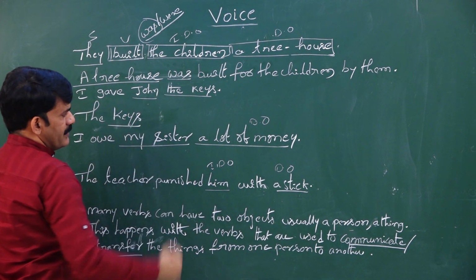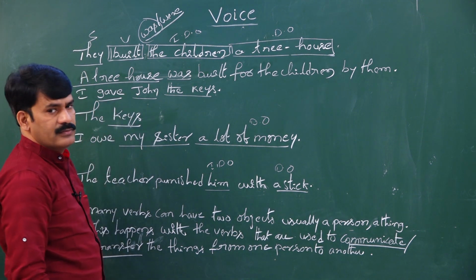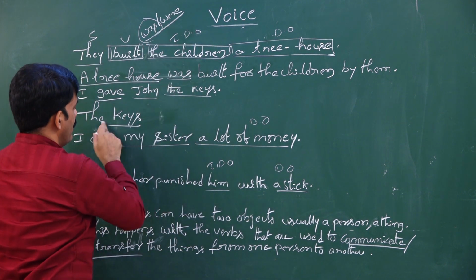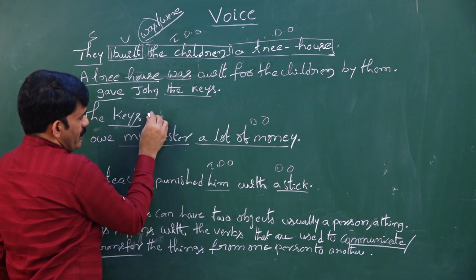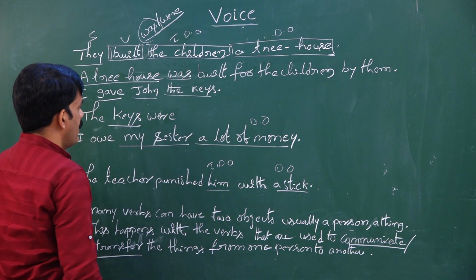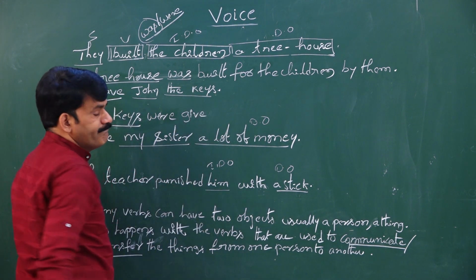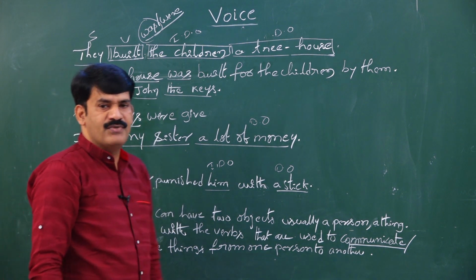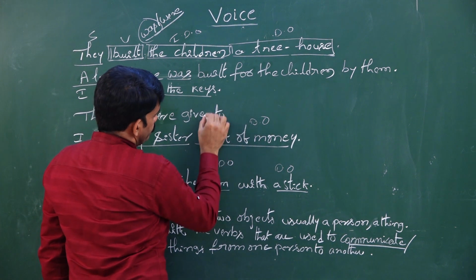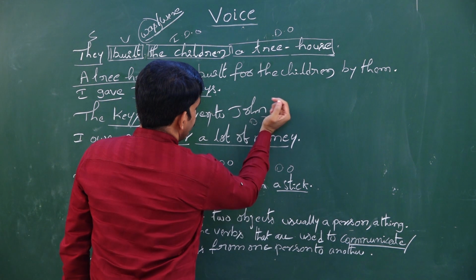keys plural or singular? Plural. Gave is V1 or V2? V2. What are the be forms of simple past tense? Was or were. As the subject of passive voice is plural, let me take were. The keys were given. Third form of the verb is given. Given to whom? I am introducing my second object by using the preposition. Given to John. This is the answer.